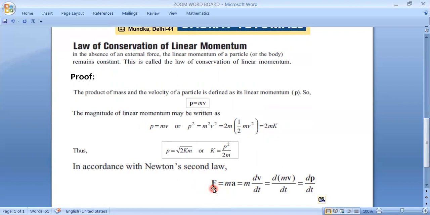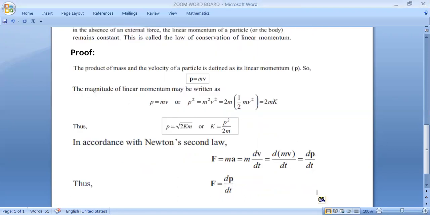It is a vector quantity, and here momentum is also a vector quantity. If you write Fx, meaning force along x, you have to write dpx, meaning momentum change along x. Are you getting my point? So from that expression, we got the relation of force and momentum.